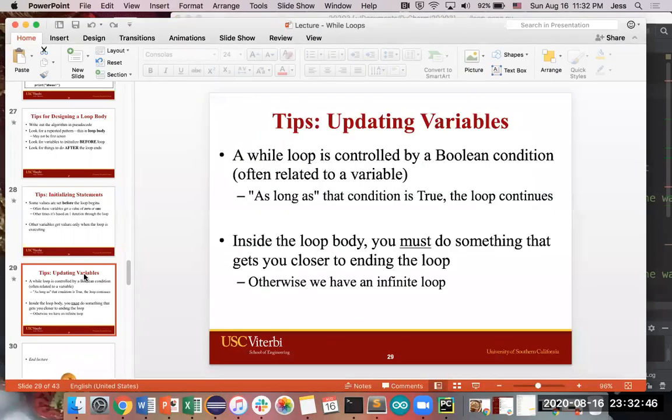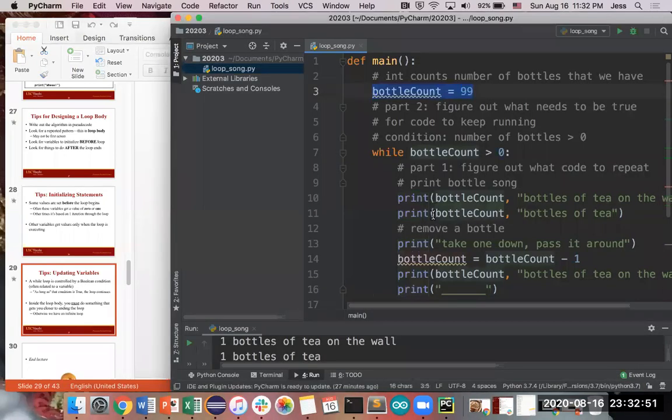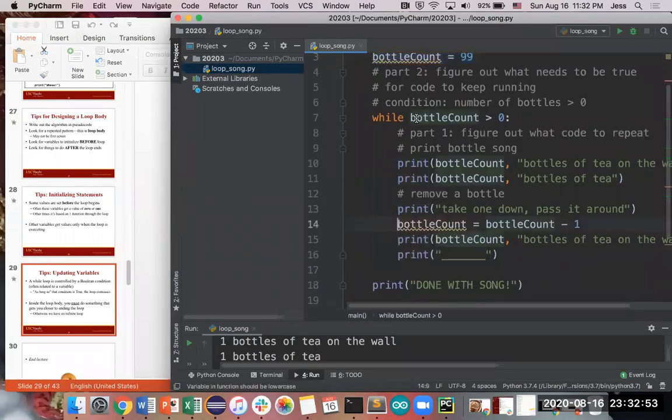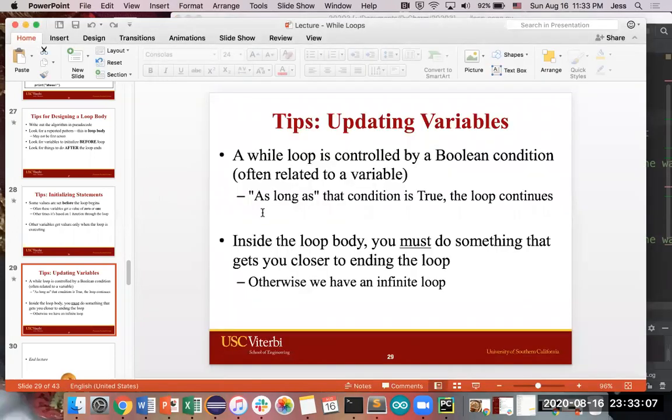And if you're updating variables, especially if you're using variables as part of the condition, again, make sure that if this variable is a value that you're checking for over and over again, eventually something can change that value. Because otherwise, if it never changes and it's always true, your while loop will keep running over and over again. So make sure that variable can change and that it will get you to a spot where you end the loop. And so that's the beginnings of how you do a while loop in Python.